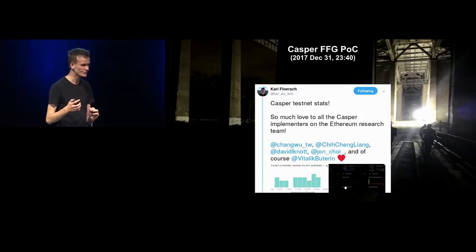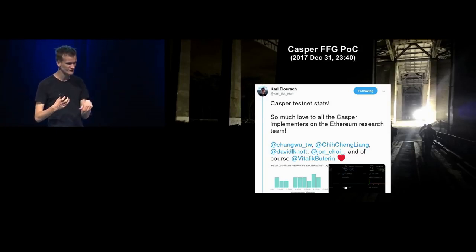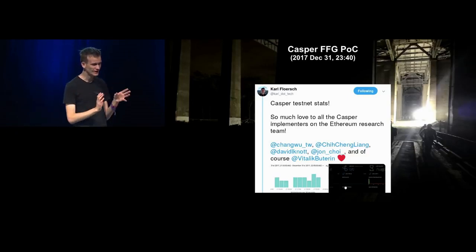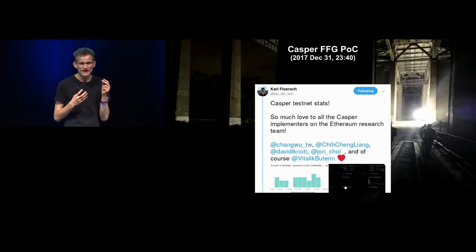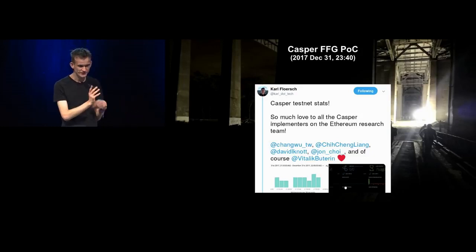Basically, what happened here is we pretty much managed to nail down what the spec of a version of hybrid proof of stake would look like. And this version of hybrid proof of stake would basically use the ideas from Casper FFG, use these traditional Byzantine fault-tolerant consensus-inspired ideas of how to do proof of stake on top of the existing proof of work chain. So this would be a mechanism that would allow us to get to hybrid proof of stake fairly quickly with actually a fairly minimal level of disruption to the existing blockchain. And then the theory is that we would be able to upgrade to full proof of stake over time.